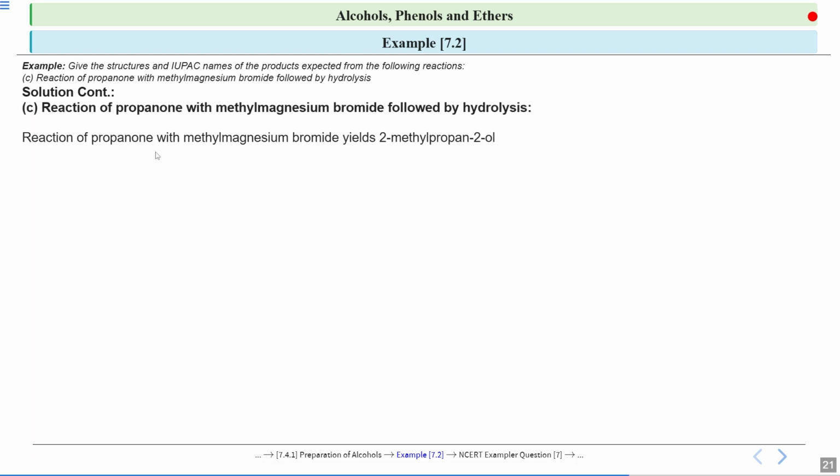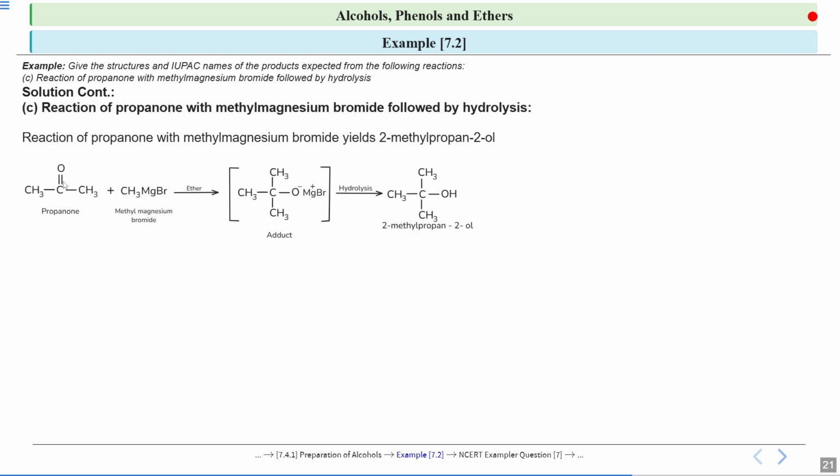So this is your propanone. Propanone, 3 carbon atoms are there, and this is your ketone. So C double bond O and 2 methyl groups are attached, and this is methyl magnesium bromide, Grignard reagent. Now I told you that on this carbon, because oxygen is more electronegative, it will withdraw the electron density. So here it will be delta negative and here it will be delta positive.